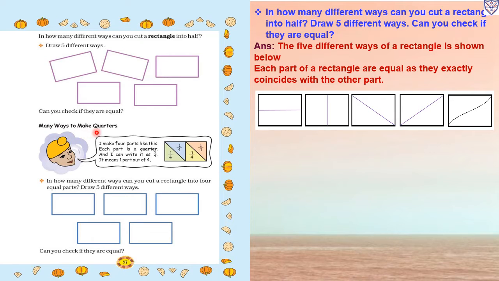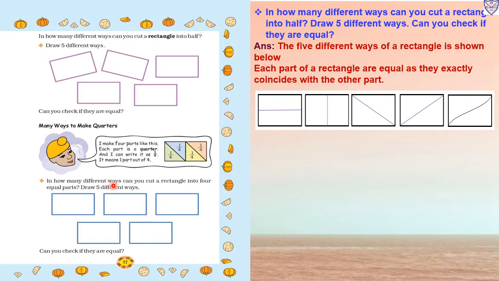Many ways to make quarters. I make 4 parts like this. Each part is a quarter and I can write it as 1 upon 4. How do we write 1 upon 4 for a quarter? It means one part out of 4. So 1 upon 4: it is a rectangle, so I divided it into 4 parts. 1, 2, 3, 4. In each part we will write 1 upon 4, 1 upon 4, 1 upon 4 and 1 upon 4. It means it is a quarter.